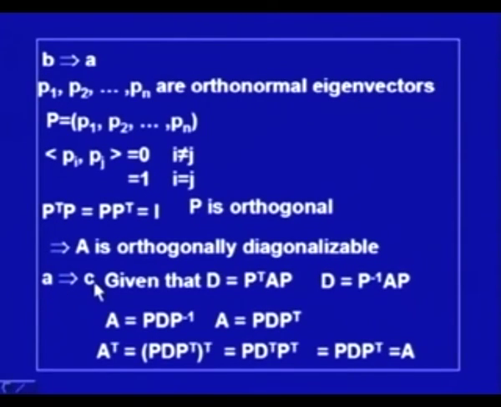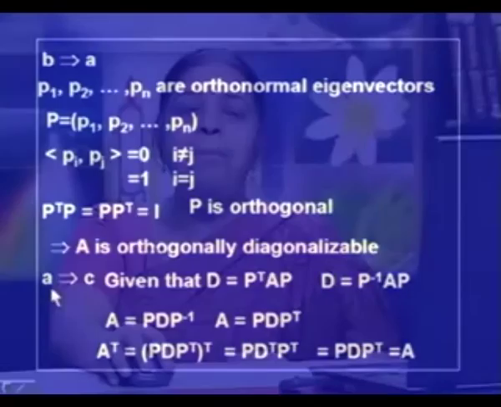A implies C. So, if the matrix A is orthogonally diagonalizable, then the matrix is symmetric. But since we have given 3 statements and we have to prove the equivalence of all the 3, I have to prove C implies A also, but I leave this as an exercise for the viewer. Similarly, you have to show that B implies C and C implies B. This also I leave as an exercise for the viewer.